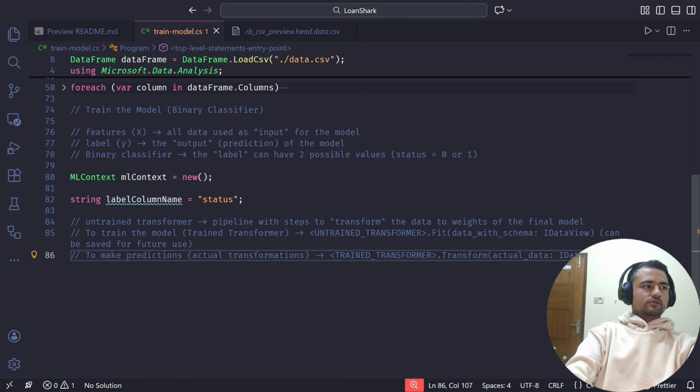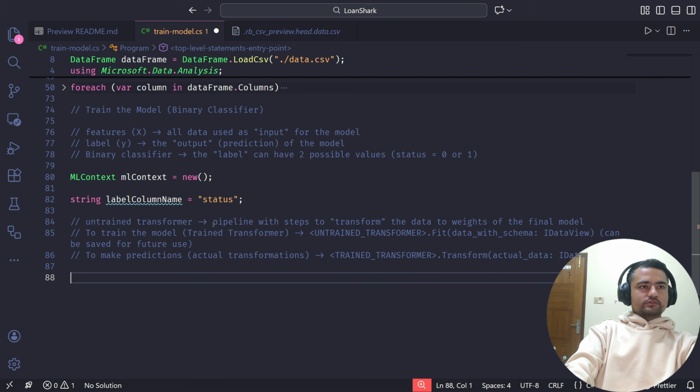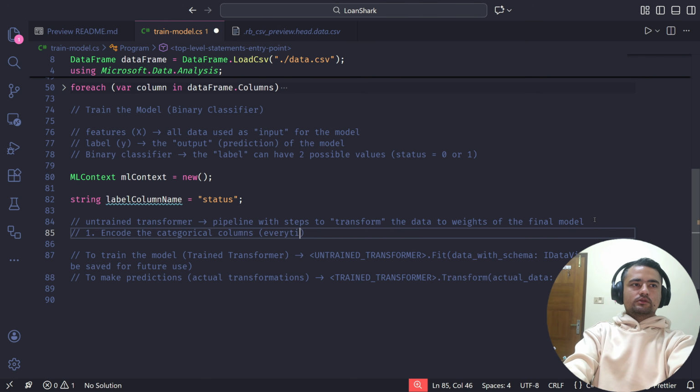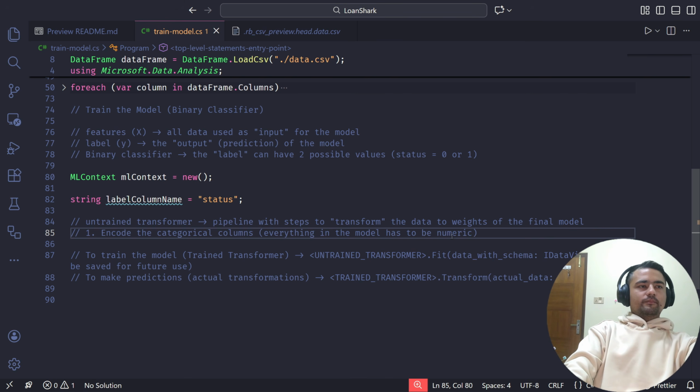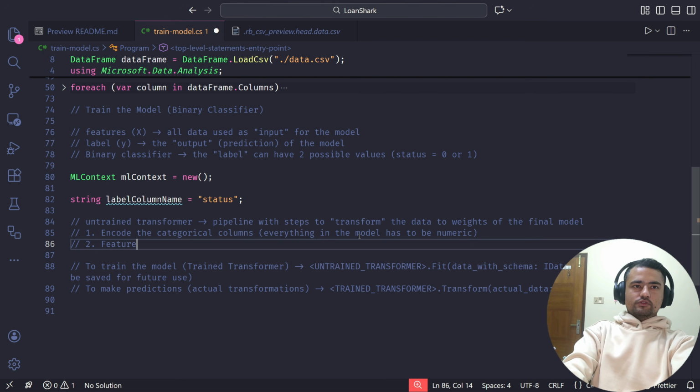I think this will make more sense once we start doing the actual coding. Now, in the untrained transformer, the pipeline which we are talking about, we will have a bunch of things. The first thing we need to do is encode the categorical columns. Why? Because everything in the model has to be numeric, because machine learning models are mathematical models and they cannot work with plain strings. And the next thing we are going to do is feature concatenation.